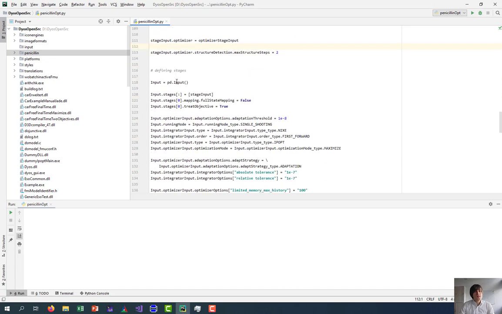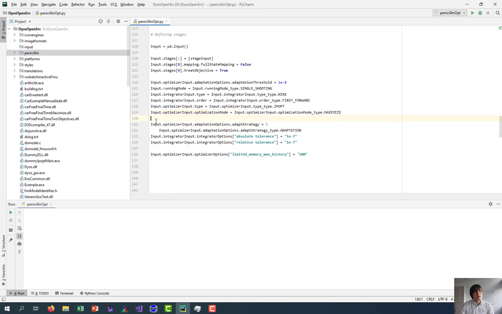As we have a single stage optimization problem, we will just have to add this single input. Here we define the optimization problem that we want to solve with single shooting. We define our integrator, our optimizer, and that we want to actually maximize our objective function in contrast to minimizing.